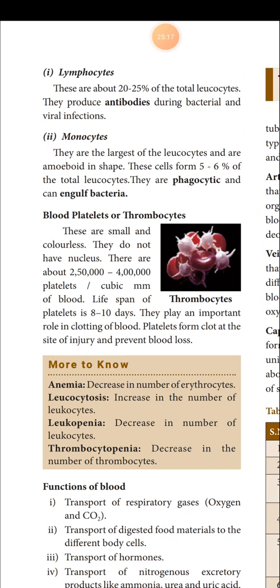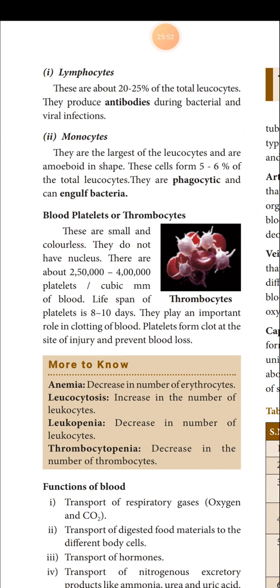Our body's defense system destroys the pathogens. Which cells are involved in the destruction of pathogens? Lymphocytes, a type of white blood cell. Lymphocytes produce antibodies against the toxin produced by the pathogen. That antibody destroys the toxic nature of the toxin produced by the pathogen.